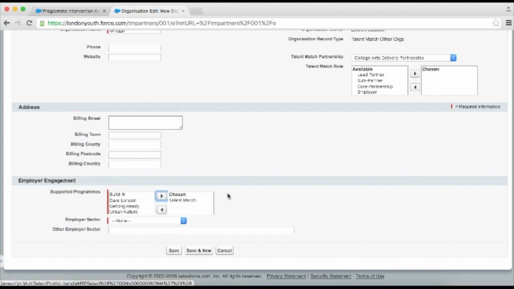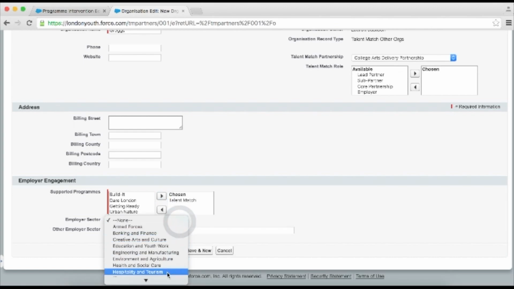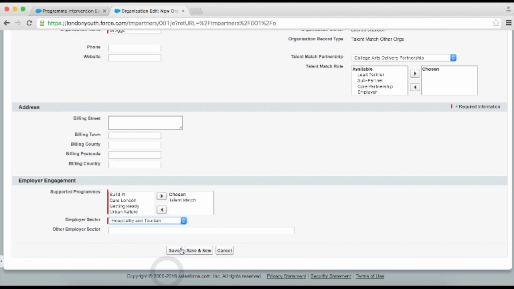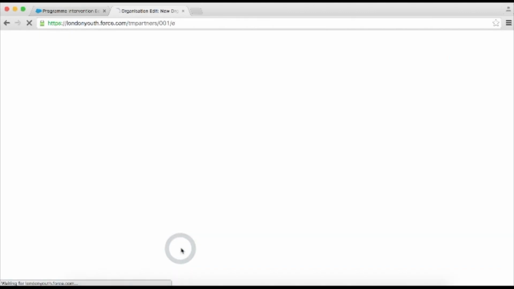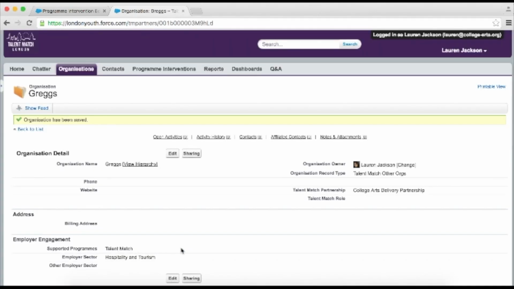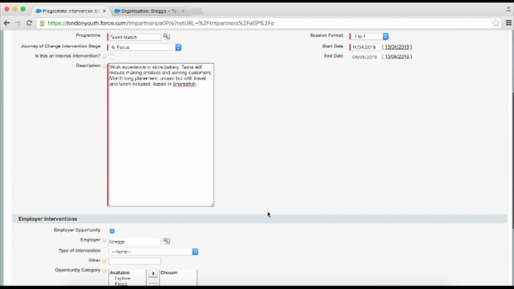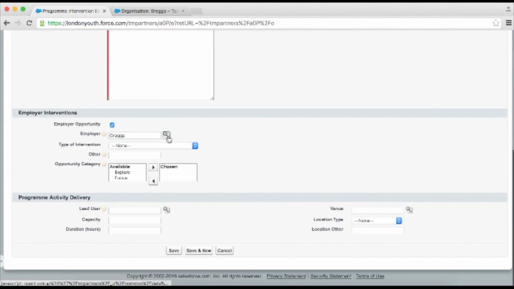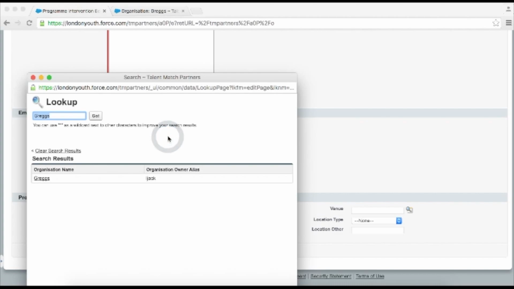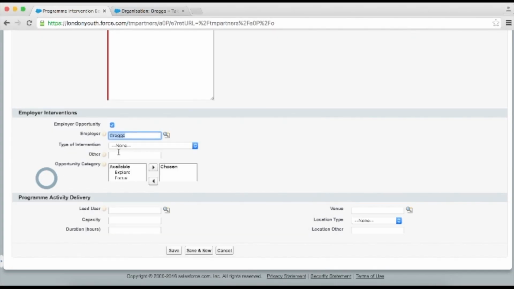Then select the employer sector that the employer fits in with. These are the same as what's asked of the young people on CDF, but there is also an other option if you feel none of these are a good fit. So we've saved that, and then if we turn to our Program Intervention tab and search again for the employer, it should now show up, and we can now select it.